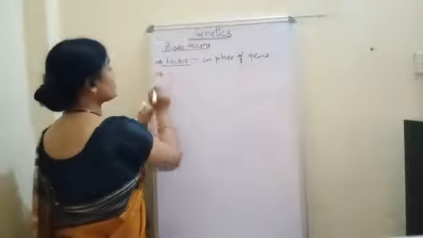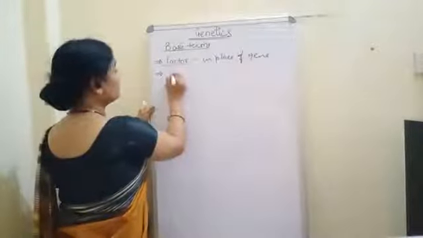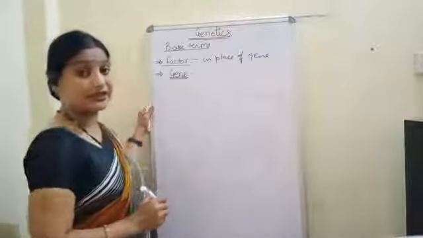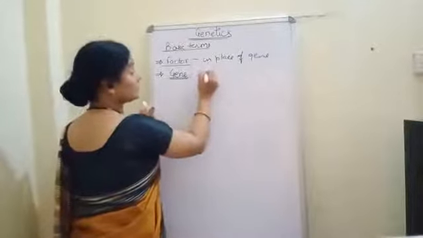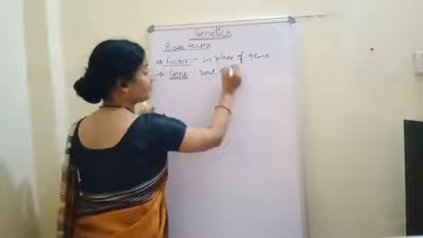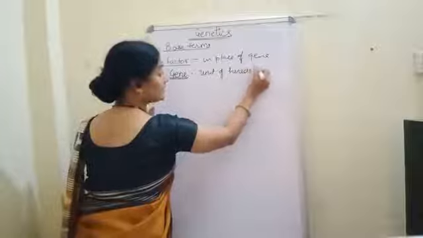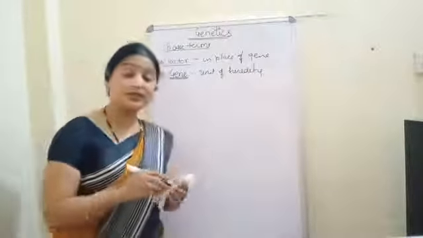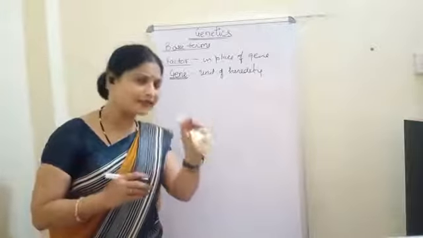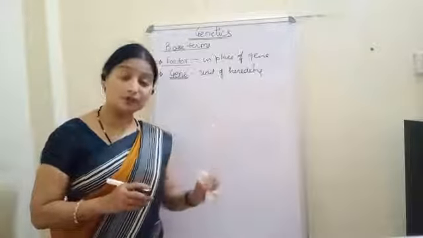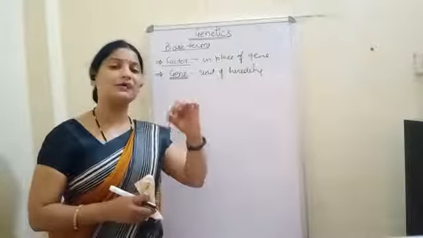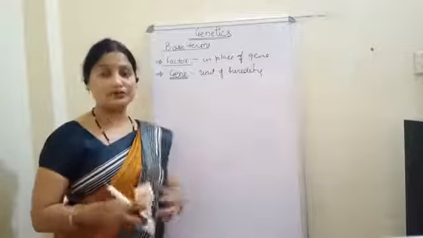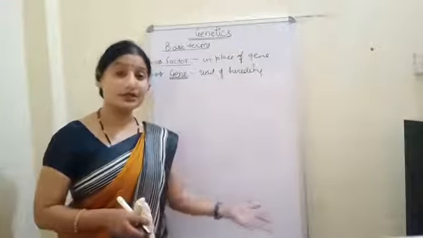Then we come to the second basic term, which is a gene. What is this gene? Gene is a unit of heredity. We have already read in class 10 that a gene is a small segment present on a chromosome. It is a small part of a DNA present on a chromosome that is responsible for transmission of characters from one generation to the other.